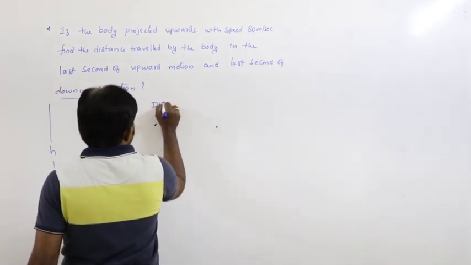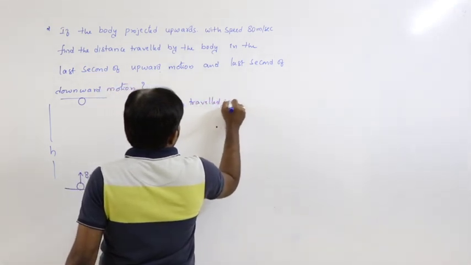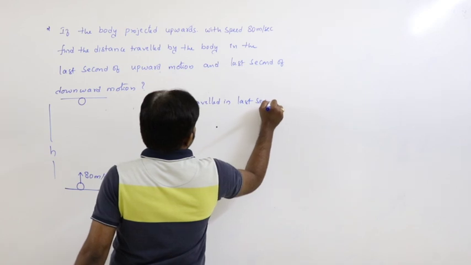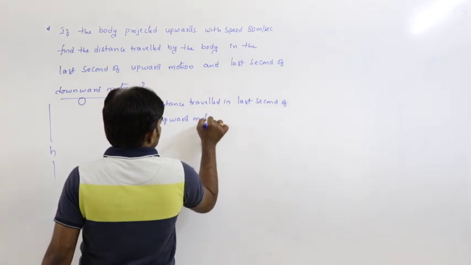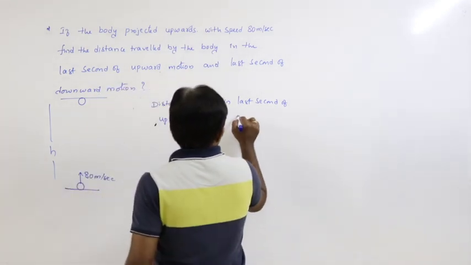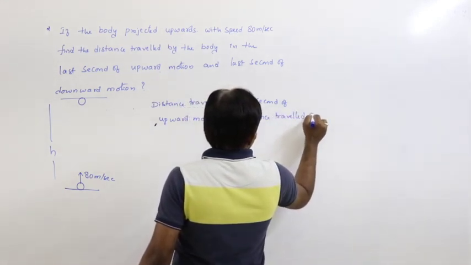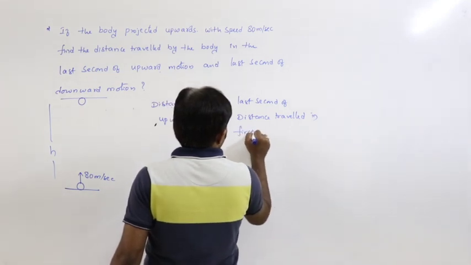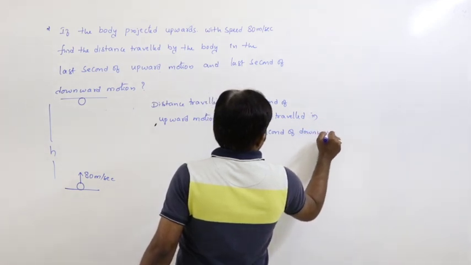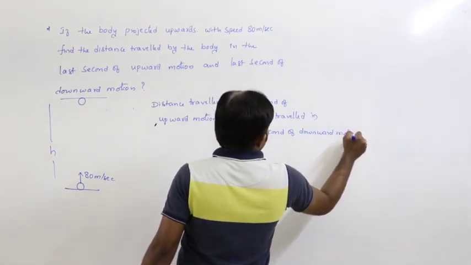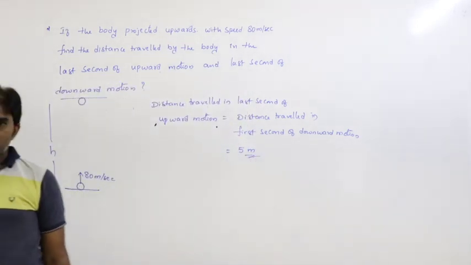The condition is, we know distance travelled in the last second of upward motion is equal to distance travelled in the first second of downward motion. So we already know the first second of downward motion is 5 meters or 4.9.